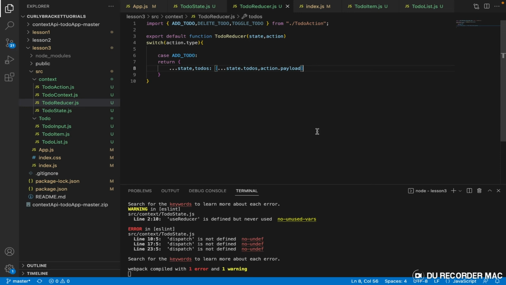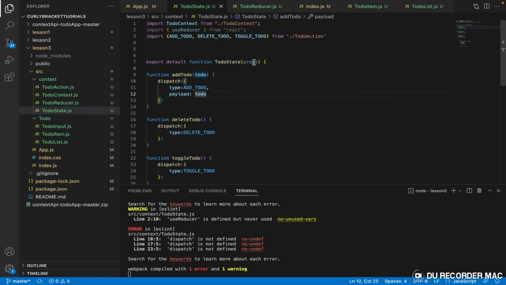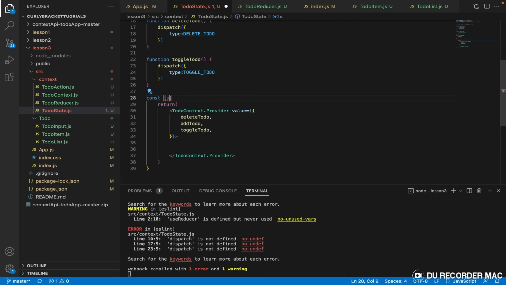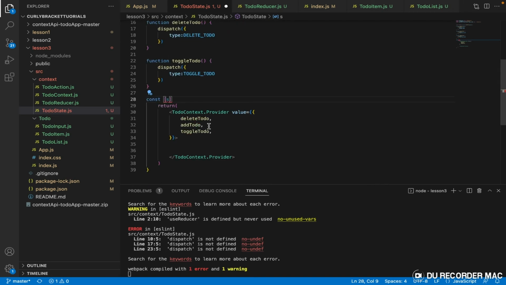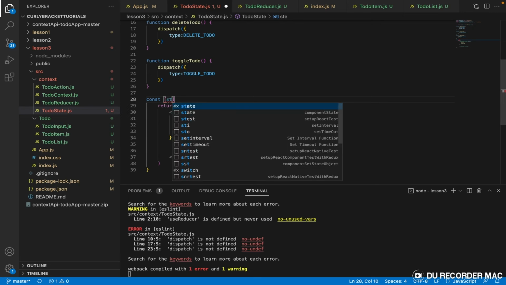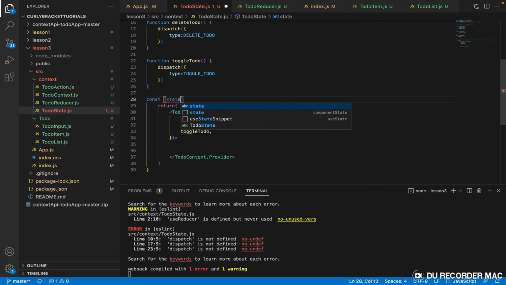Now that we have created our reducer, let us go back here and do something right here. Now what we need to do is initiate our reducer, the reducer that we imported here. So we say const, this reducer contains state and dispatch, the dispatch that we have here.